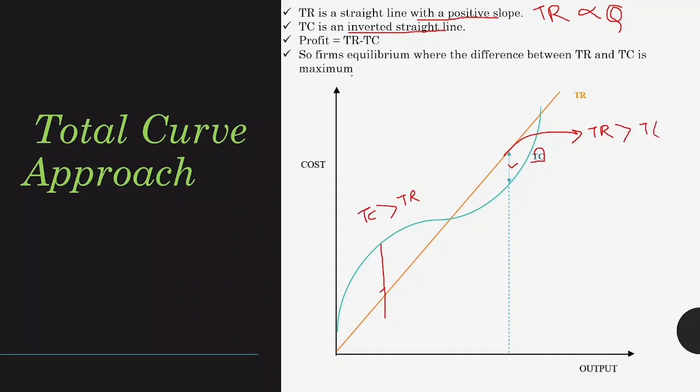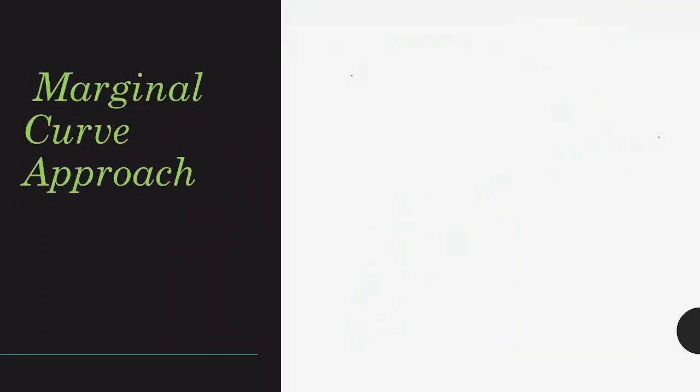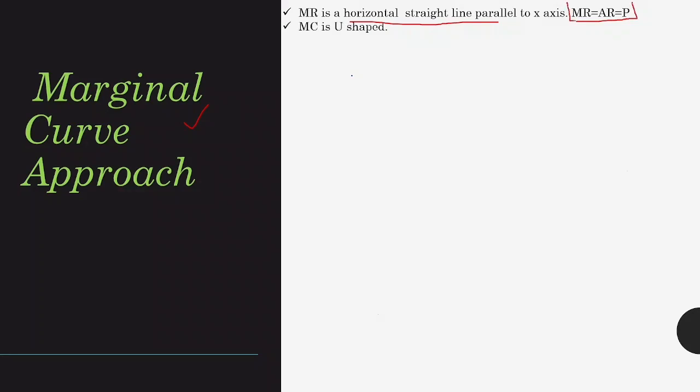Now our second approach is the marginal cost approach. What happens in the marginal cost approach? We always consider the marginal cost approach because it is more advanced. So how does the marginal revenue curve look? It is a horizontal straight line parallel to the x-axis, and as we have discussed, marginal revenue is equal to average revenue is equal to price. Now marginal cost is U-shaped according to the traditional cost approach. So we know that marginal cost has a U-shape.